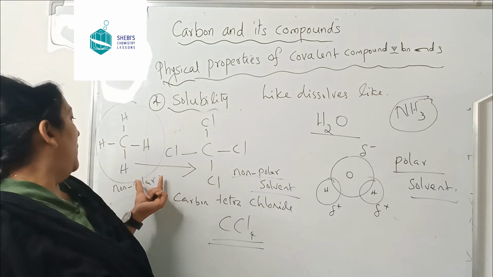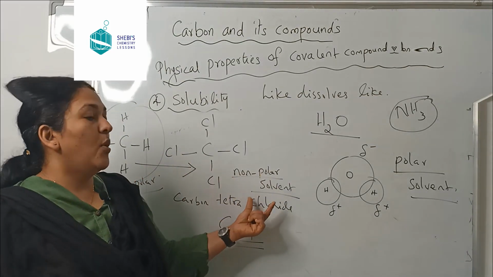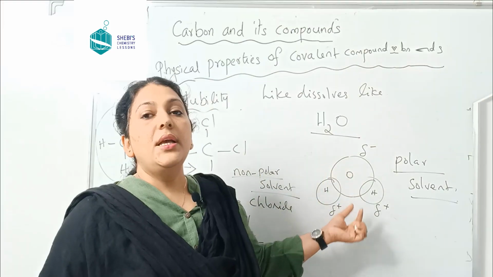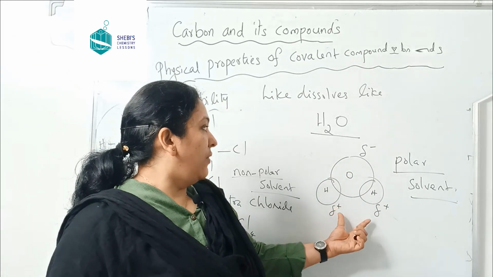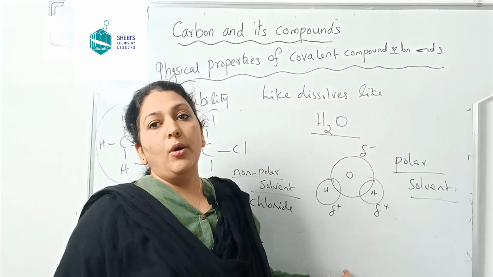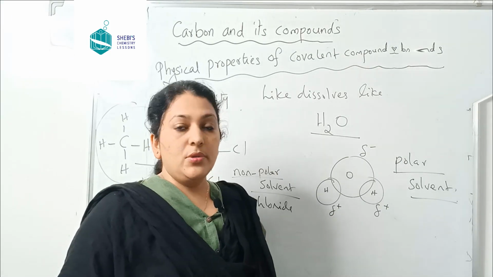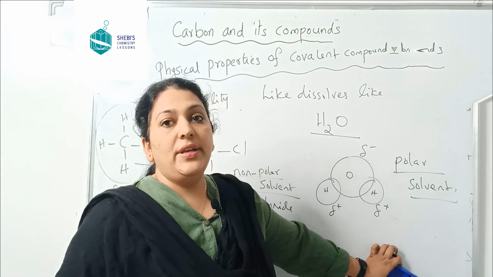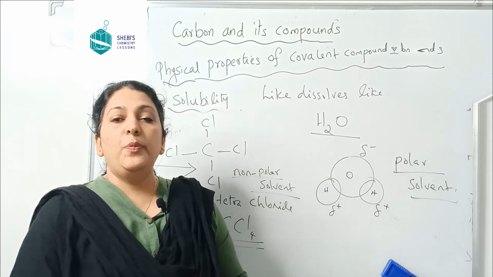One is a non-polar solute and the other one is a non-polar solvent. Hydrogen fluoride will dissolve in water because hydrogen fluoride is a polar covalent compound and water is also a polar solvent. Hope you understood.